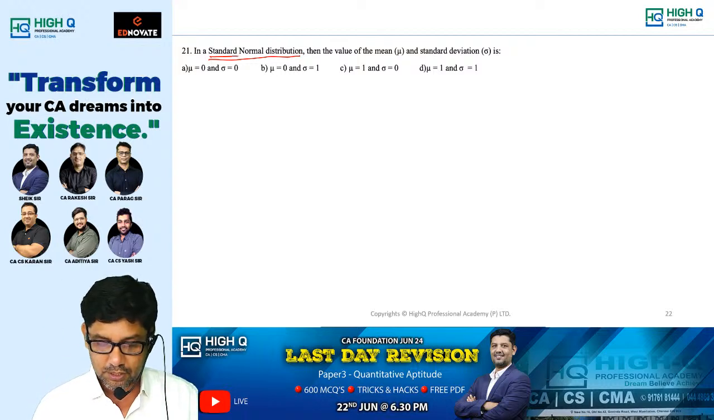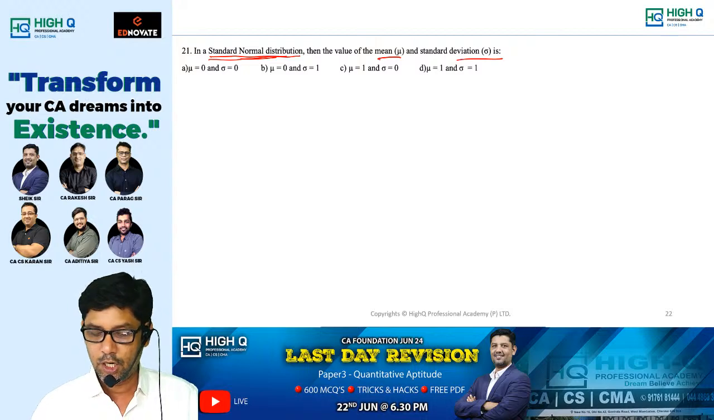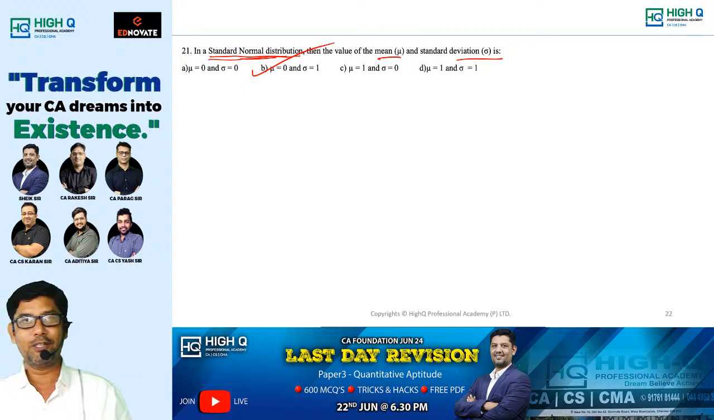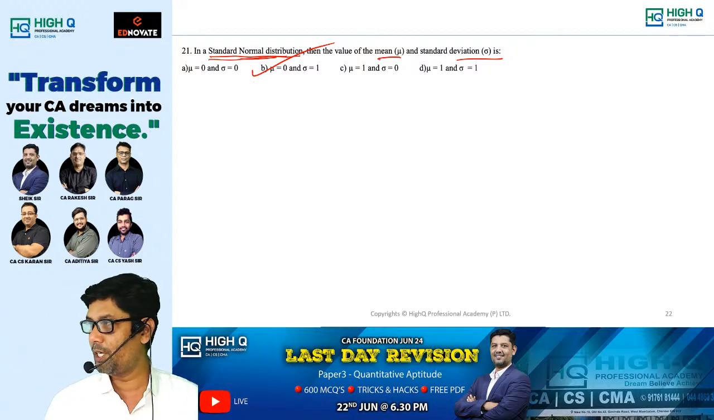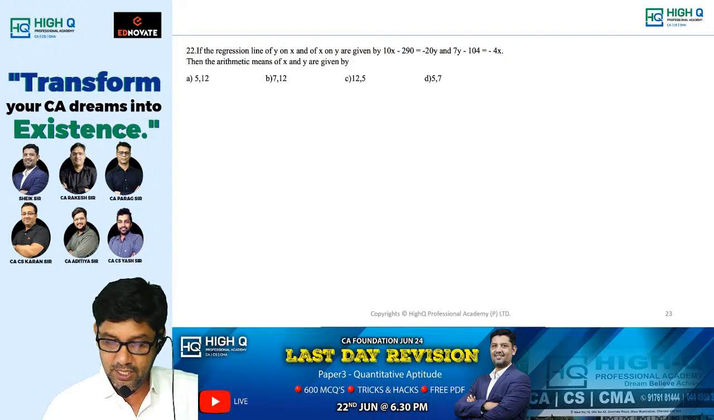This is what I always used to tell you, and now also I am telling the same. See how simple the question is. Normal distribution, then the value of mu and the standard deviation. Mean is equal to 0, and under the standard normal condition, mu is 0 and standard deviation is 1.